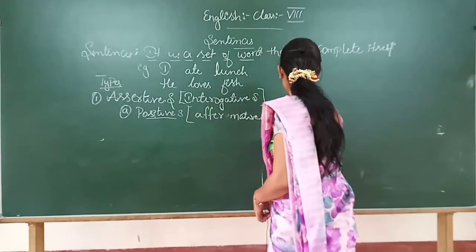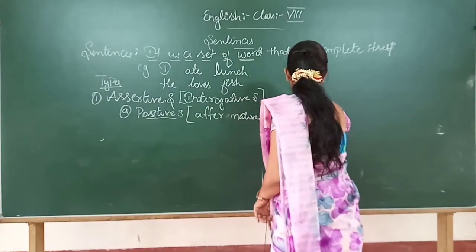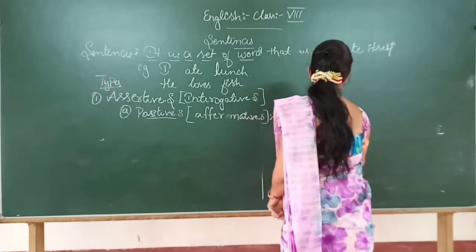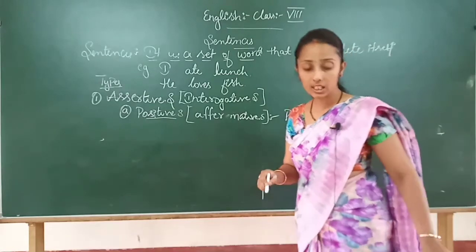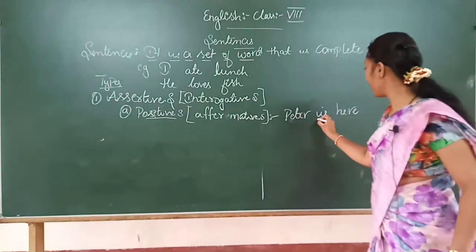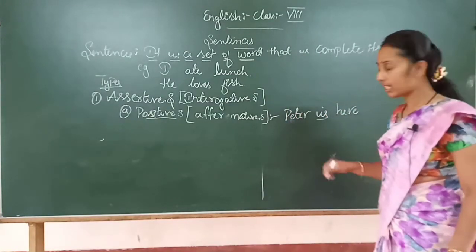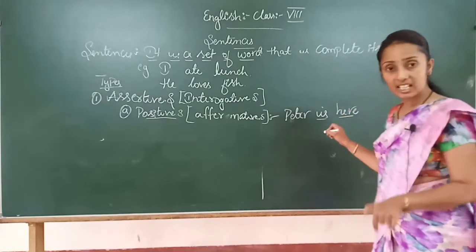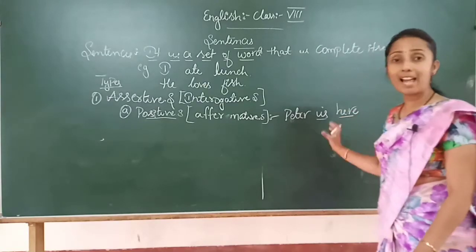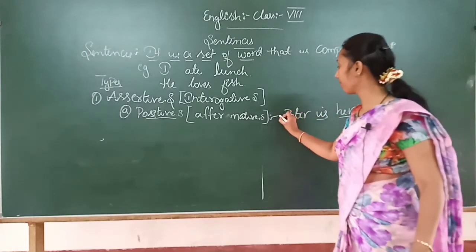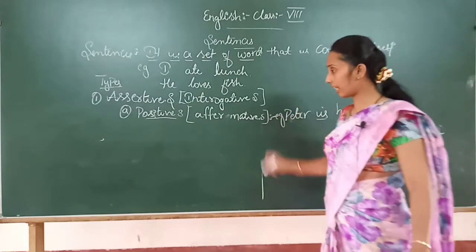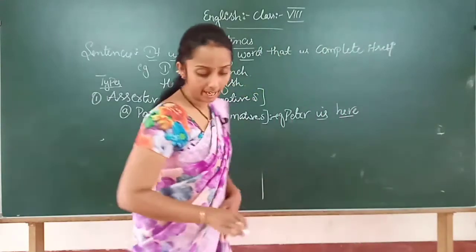Example, Peter is here. Clear? See, this Peter is here. That truth, that validity, that assertion you can give about Peter. Clear? Second one, negative sentence.